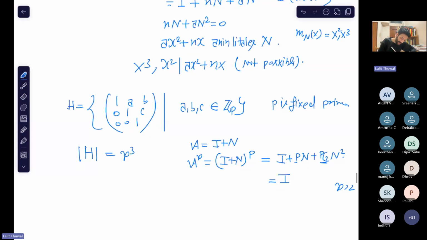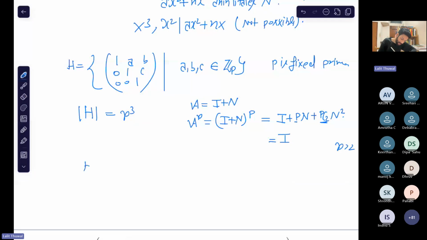Okay, so here you get an interesting example of a group. H is a non-abelian group, and what did you get? Each non-identity element has order P. That will be very helpful for you. A group of order P square is abelian, a group of order P is abelian, but a group of order P cube need not be abelian. We might have non-abelian groups of order P cube, and there is an example.